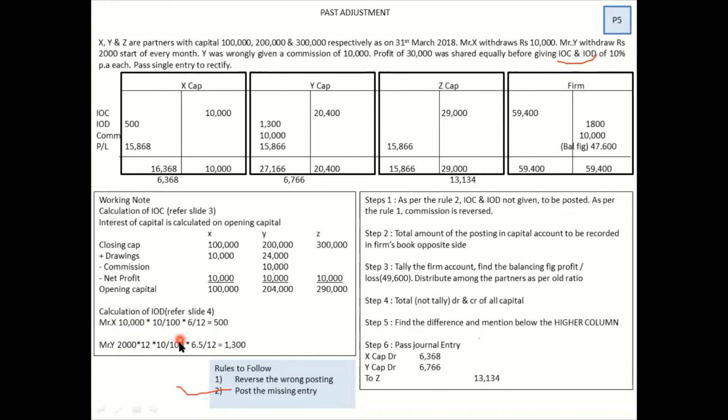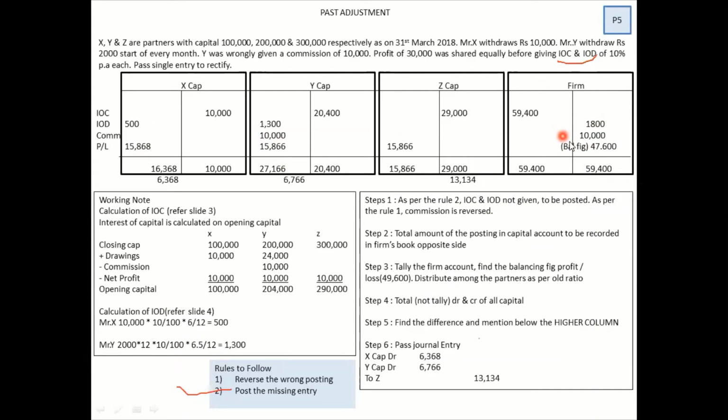So IOD, again, is the amount to be taken from the partner. So I have debited it. When I debit it, I have to give a systematic recording in the firm on the opposite side. That's the credit side. Then if you notice, there was a commission given wrongly. The word wrongly means you have to reverse it. So if the commission was given on the credit side, obviously when you reverse it, you have to debit it and post it in the firm's credit side. So this is what we do in past adjustment.